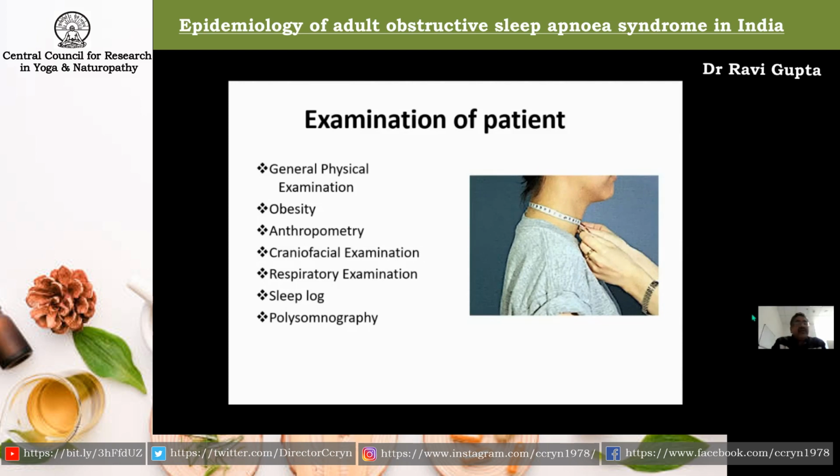Then we go for the respiratory examination, because people with pulmonary disorders like COPD and ILD are at high risk for having sleep apnea. Then finally, we give the patient a sleep log or sleep diary, and we expose the patient to polysomnography, which helps us in finally objectively defining sleep apnea. Next slide, please.